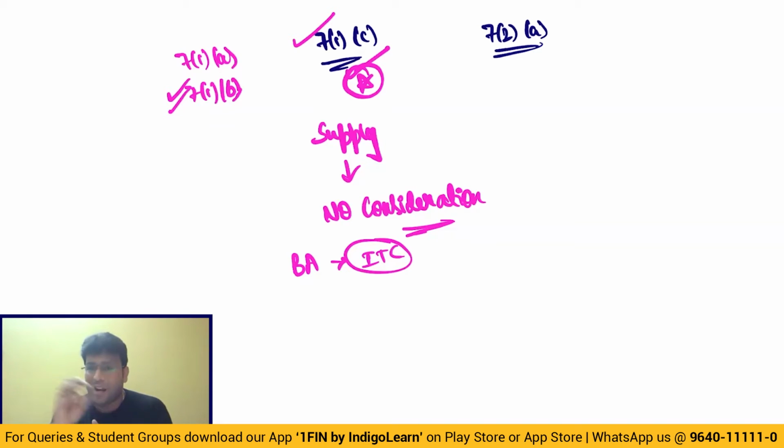Related persons are where one of them is controlling the other, or both are controlled by a third person, or both of them together are controlling a third person, holding 26% or more in each of the entity. Or there is also a possibility of members of the same family, and family covers spouse and children. Spouse and children are always covered. Parents, brothers and sisters, only if they are dependent, that too dependent wholly or mainly. If they are dependent wholly or mainly, then they are also covered in the concept of related persons.